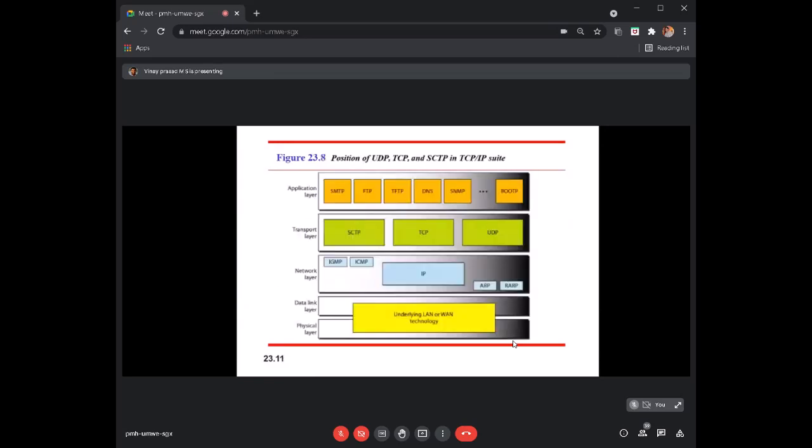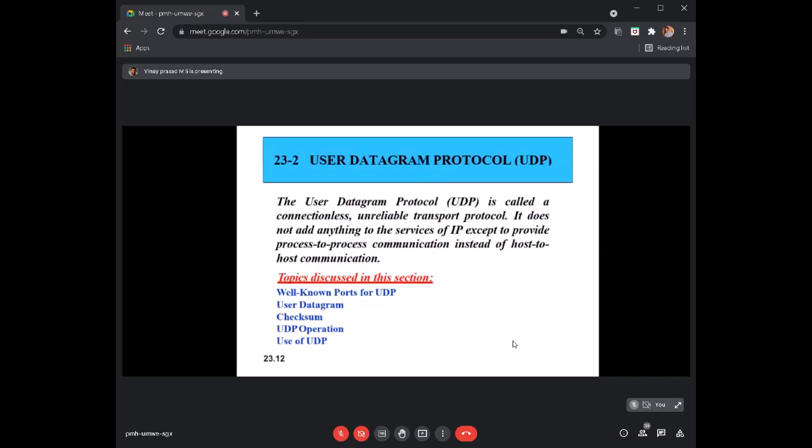Okay, this is the complete TCP/IP protocol suite. Here, specifically, we are discussing the implementation of the delivery protocols, which are UDP and TCP. The first protocol is called UDP, which stands for User Datagram Protocol. This is a very unreliable protocol. It's connectionless and it is very lightweight.